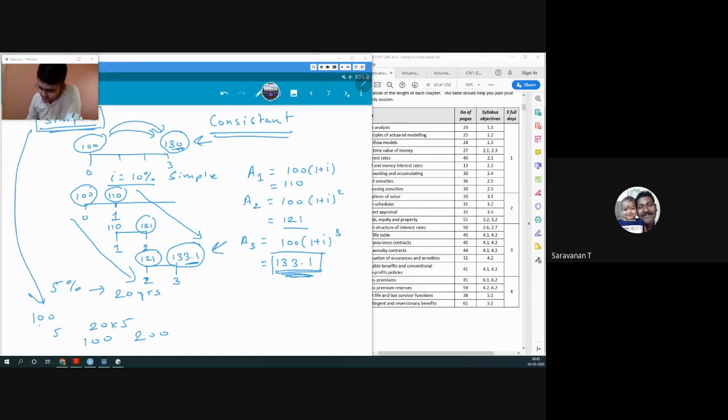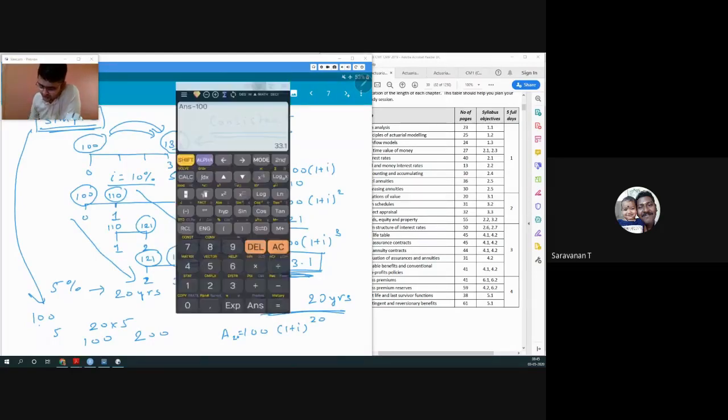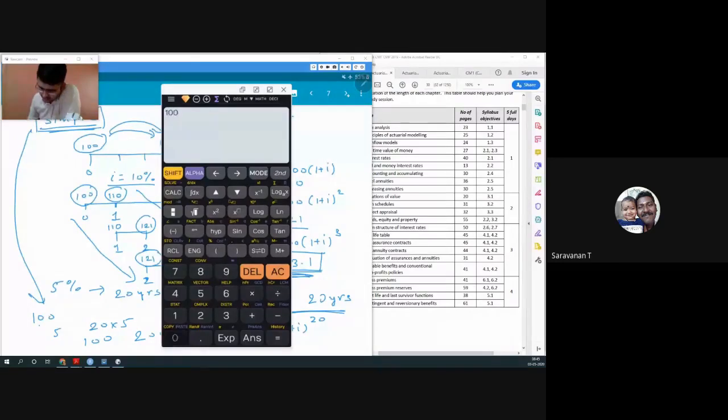But same thing if I say 5% compound interest for 20 years, if I ask you to calculate how much would be the amount or how much would be the interest, it becomes almost impossible for us to calculate because the amount for 20 years is going to be 100 into (1 plus i) raised to 20, right?